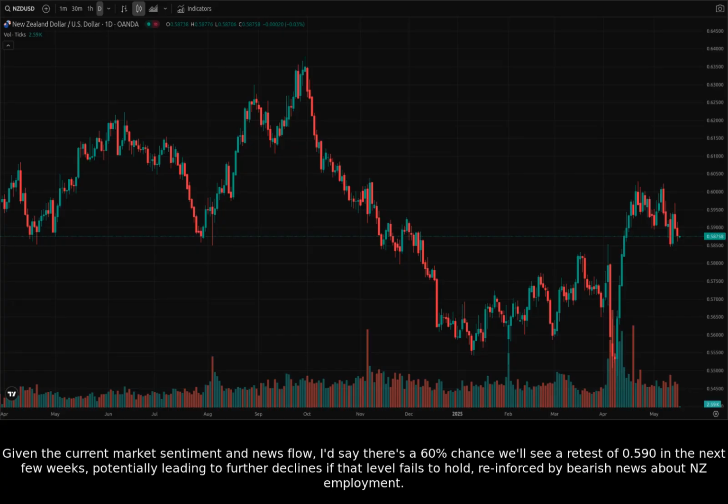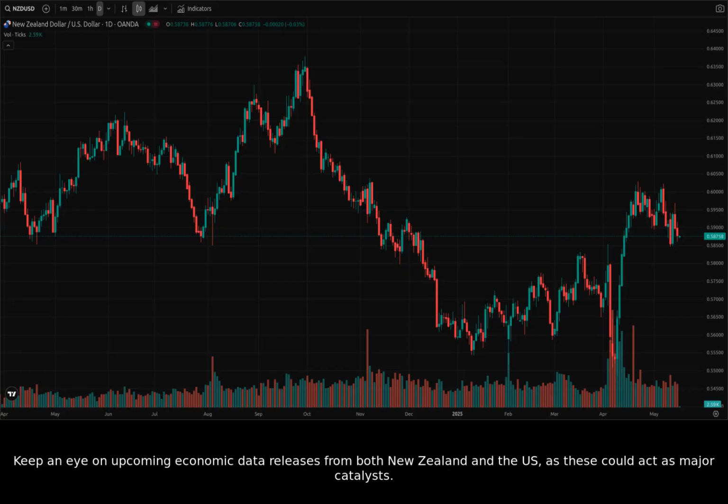Given the current market sentiment and news flow, I'd say there's a 60% chance we'll see a retest of 0.590 in the next few weeks, potentially leading to further declines if that level fails to hold, reinforced by bearish news about NZ employment. Keep an eye on upcoming economic data releases from both New Zealand and the US, as these could act as major catalysts.